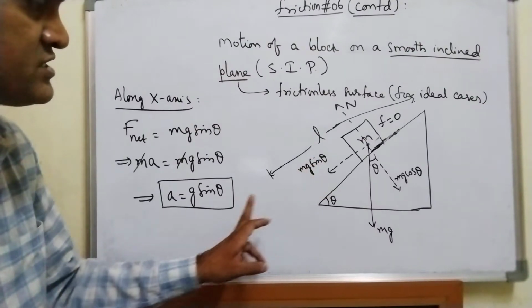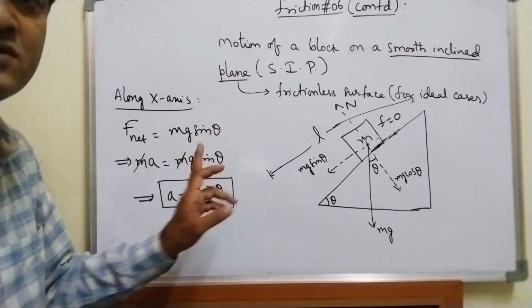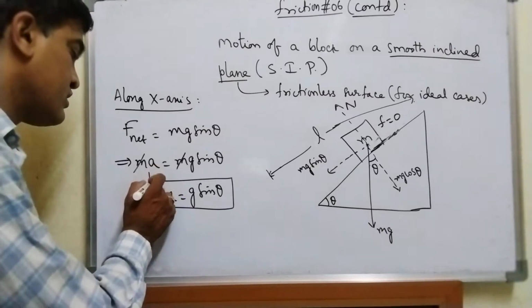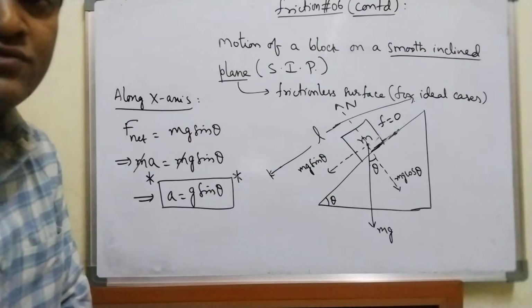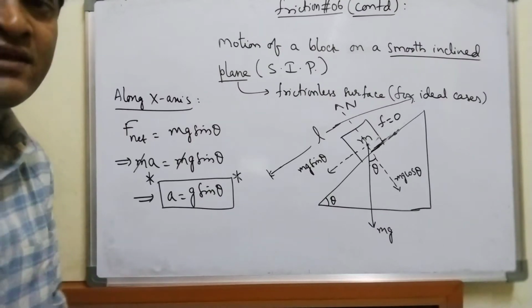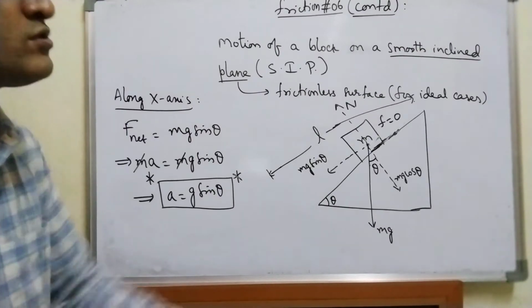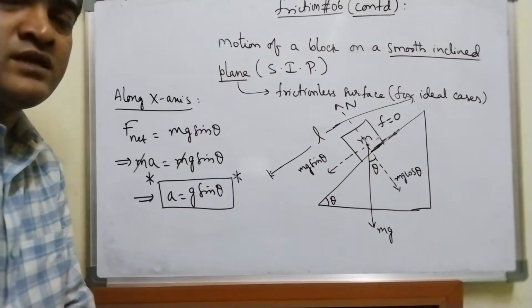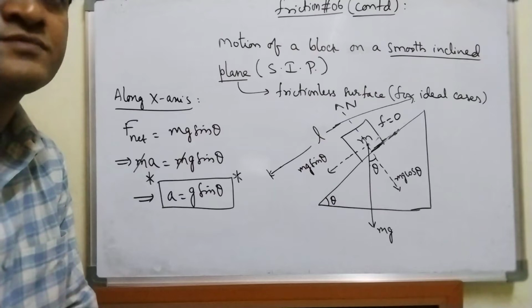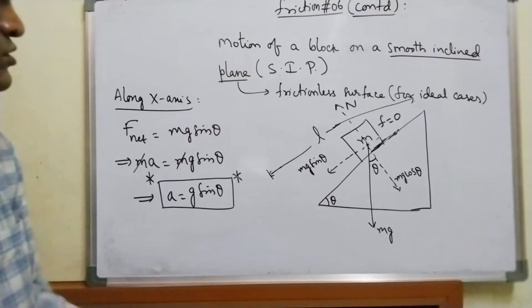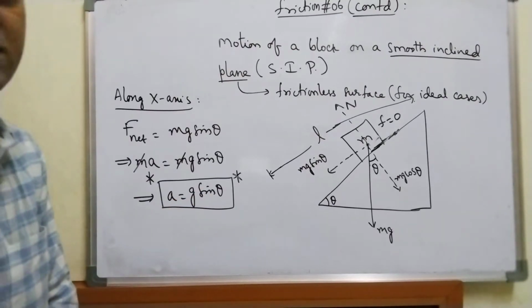Remember, a very, very important formula. As there is no friction at all, I did not take any Fk. So Fk is equal to 0, even static friction doesn't exist there. So a is equal to g sine theta.